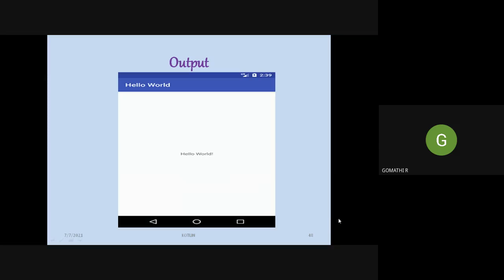So you just install Android SDK and you choose a new project and choose a template for your output. So in this output, it is an empty template. Inside that, we have designed a text view. So similarly, many predefined templates are available. You can choose any one of them and then you can design your application based on what type of output you want to display.